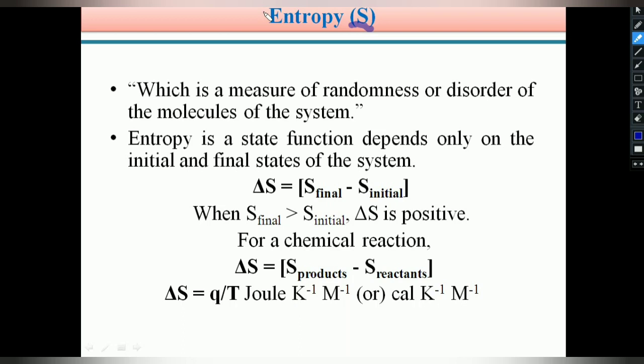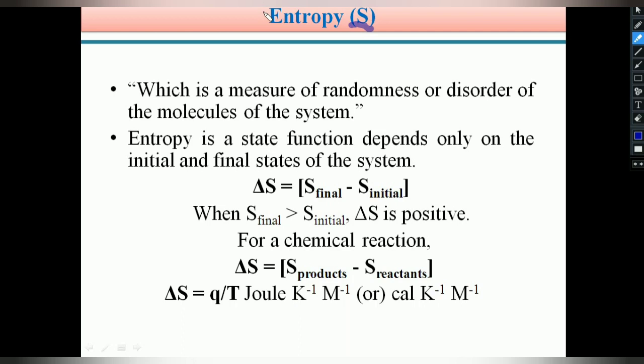Entropy is nothing but randomness or disorderness in a system. For example, students, gas has more randomness when compared with a liquid. Suppose you boil water. Initially, before heating, water is in liquid state. After heating for some time, what happened? The liquid water is converted into vapor state, so it easily flows into the environment. Means randomness, or disorderness, between the molecules is more in gaseous state when compared to liquid state.